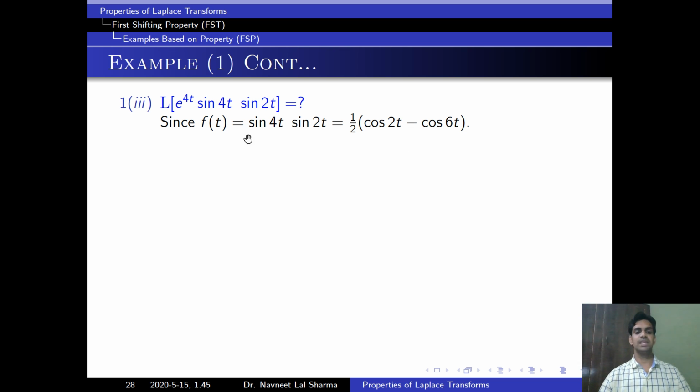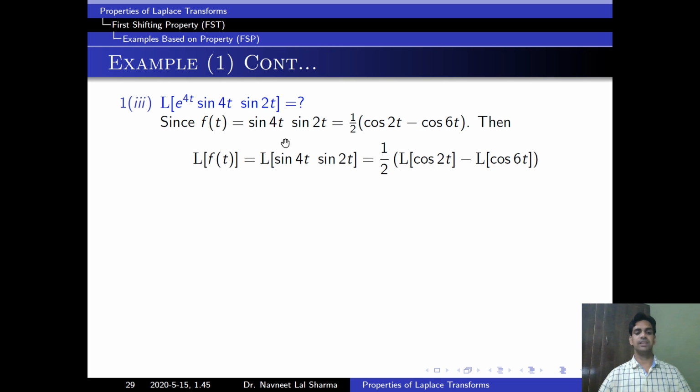Now we take Laplace on both sides. Then we get Laplace of f of t equal to this, and this is equal to 1 upon 2 Laplace of cos 2t minus Laplace of cos 6t by the linearity property. We know the formula of Laplace for cos 2t, that is s upon s square plus 4, and Laplace of cos 6t is equal to s upon s square plus 36.